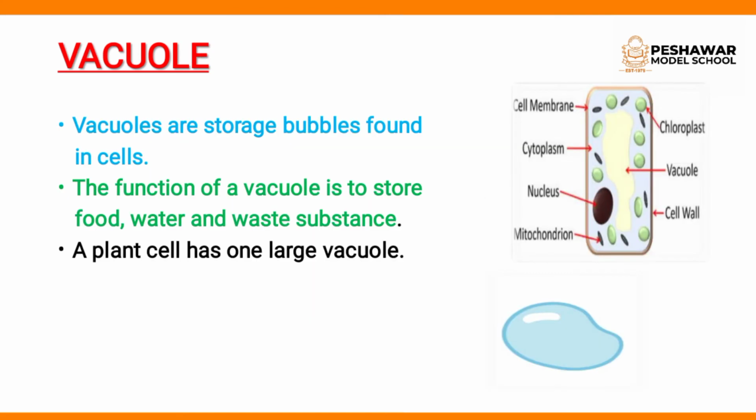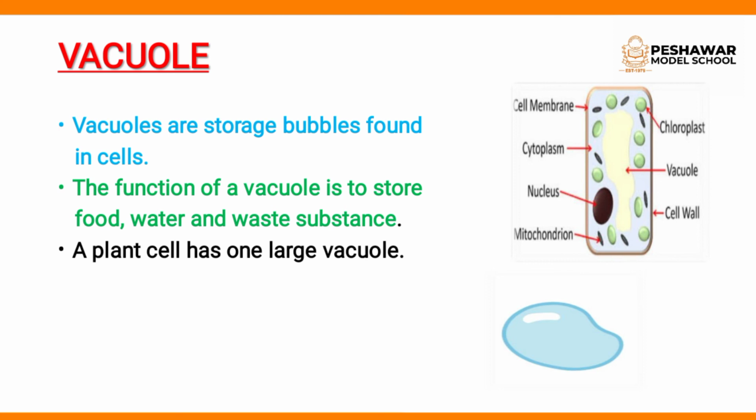Okay, and look at the vacuole. As I have told you, vacuoles are found in both plant and animal cells. Vacuoles are storage bubbles found in cells, and the function of a vacuole is to store food, water and waste substances. You see the vacuole in the plant cell.